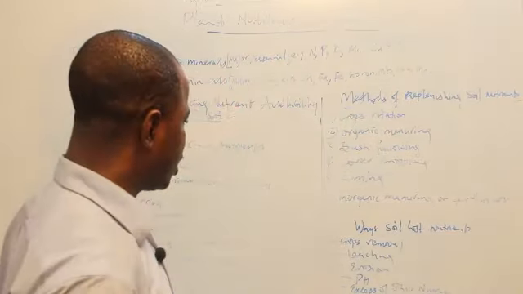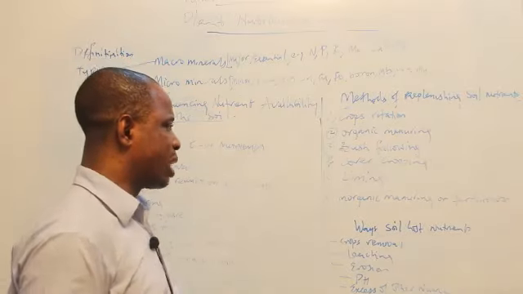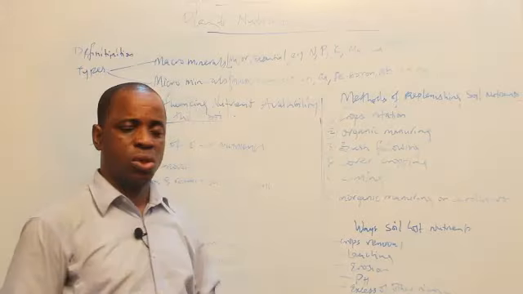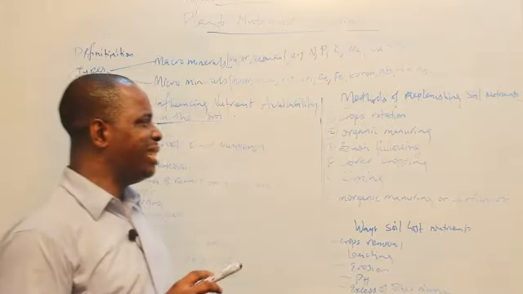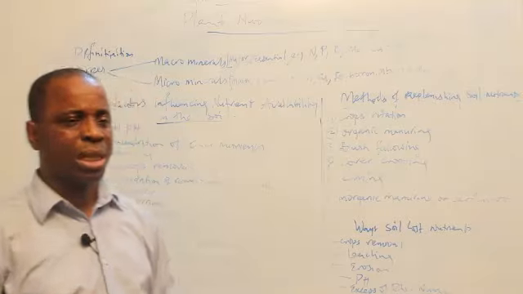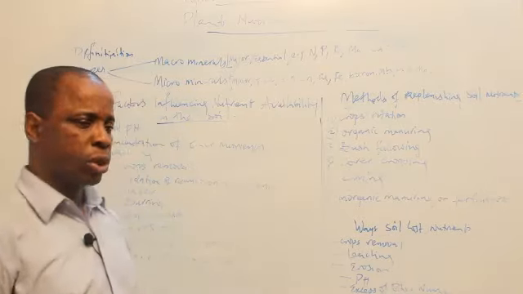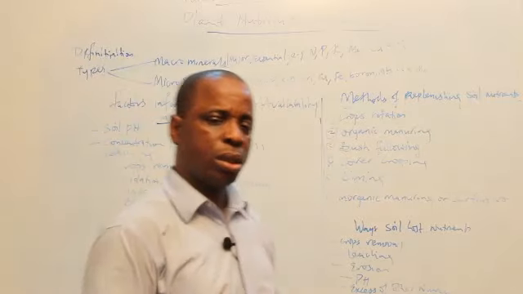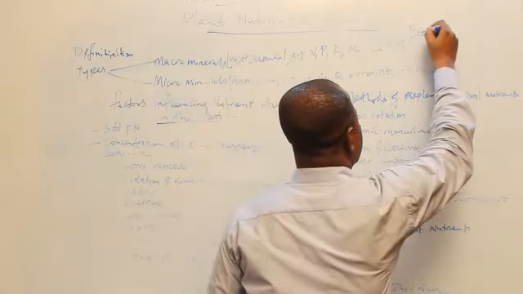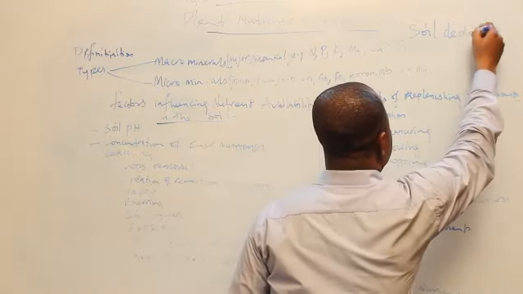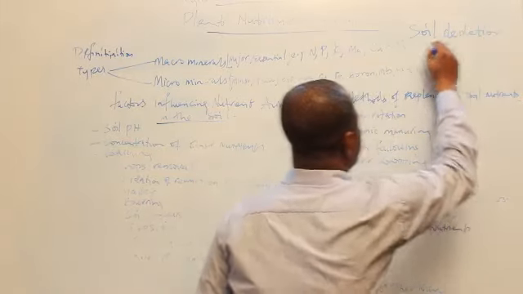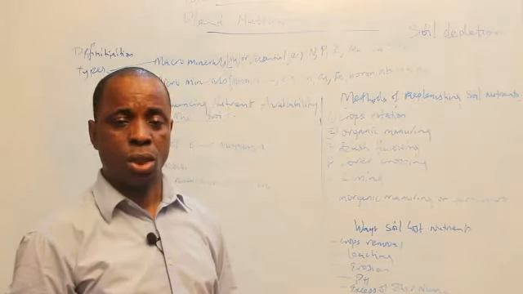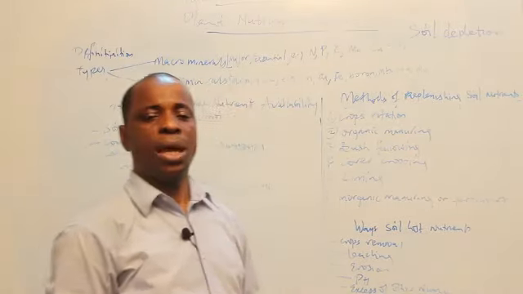Okay, let's move. Let's look at the methods that we can practice to replenish soil nutrients. In other words, if the soil has lost its nutrients, the process by which soil loses its nutrients is called soil depletion. Soil depletion is a situation whereby the soil has lost parts or all of its essential nutrients due to bad farm practices.